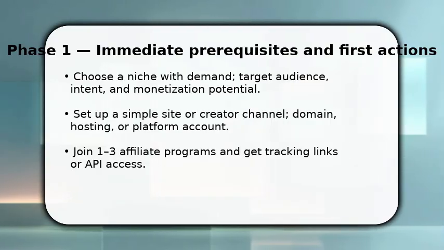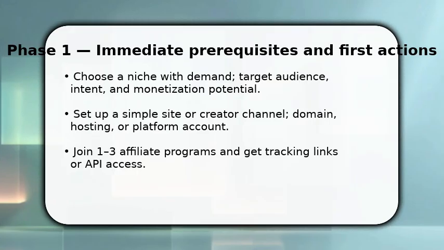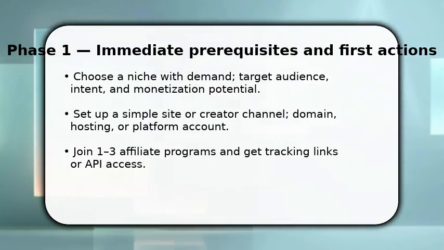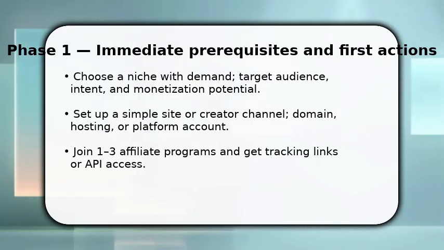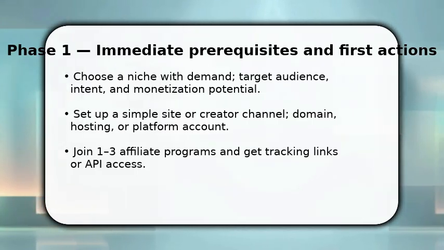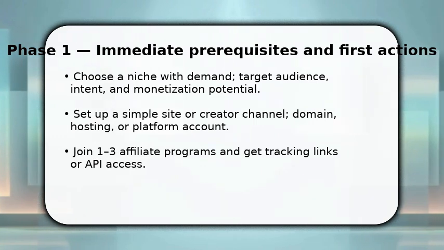Enjoy the video. You need clear prerequisites before you build momentum. First, pick a niche that has real buyers and precise intent, because traffic without intent wastes time. Once chosen, set up your site or creator channel and configure domain, hosting, or platform account so you own the destination. Then register with 1 to 3 affiliate programs and retrieve tracking links. This gets you ready to capture commissions. Make sure tracking works now, not later, so analytics begin collecting data from day one.